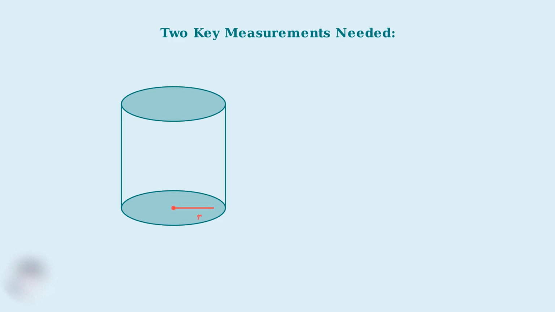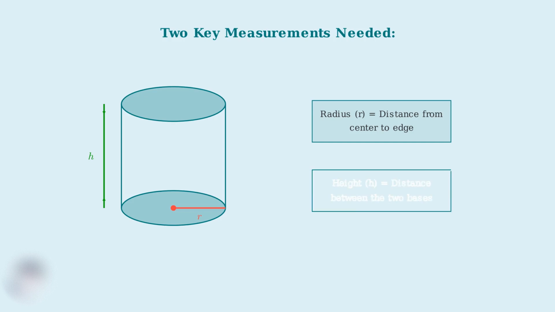The first measurement we need is the radius. The radius is the distance from the center of the circular base to its edge. This measurement determines how wide the cylinder is. The second measurement we need is the height. The height is the perpendicular distance between the two circular bases of the cylinder. This tells us how tall the cylinder is.